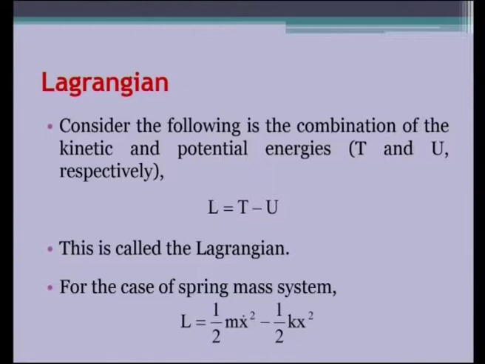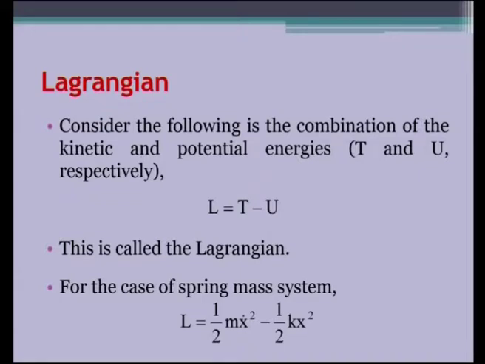But the method of doing with Lagrangian becomes easy when the case is a very complicated one. So, let us see the Lagrangian also yields what is obtained from the Newtonian methodology. Let us see what it is.